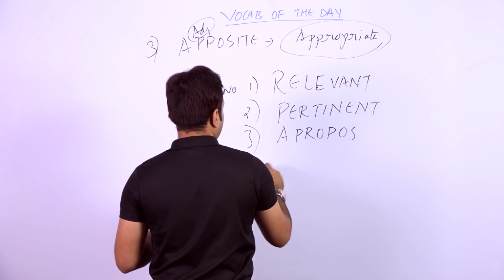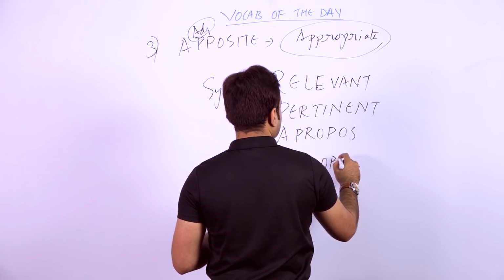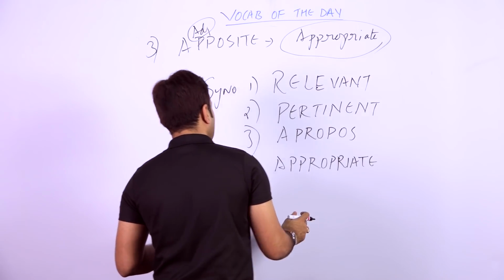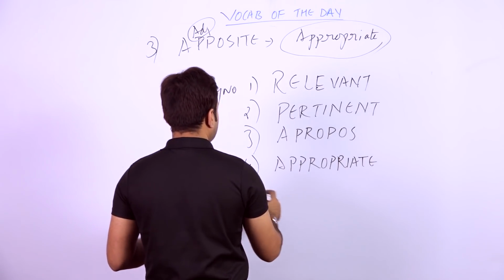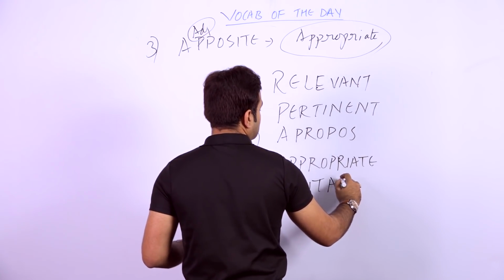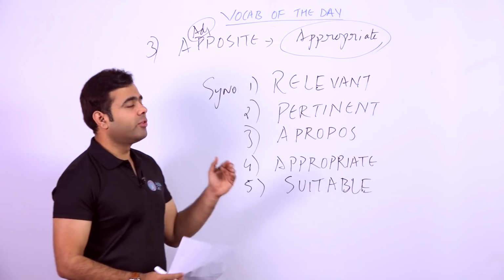Fourth can be appropriate. And what else can you take? You can take the simple word suitable. So these are the five synonyms of apposite.